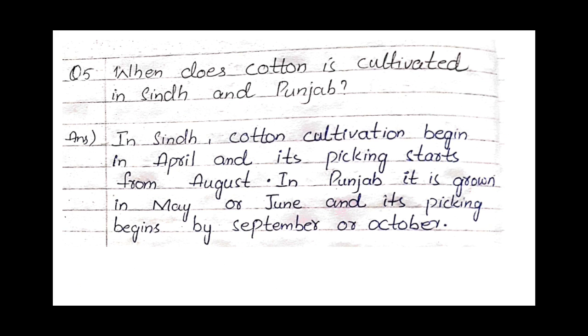Question number 5. When is cotton cultivated in Sindh and Punjab? In Sindh, cotton cultivation begins in April and its picking starts from August. In Punjab, it is grown in May or June and its picking begins by September or by October.